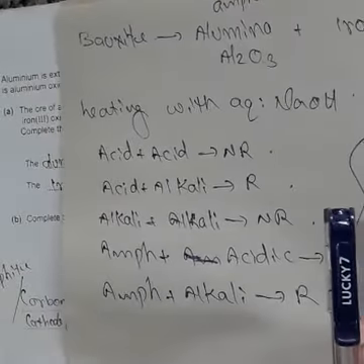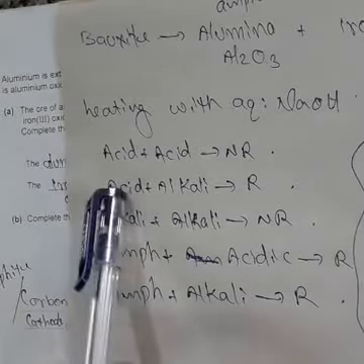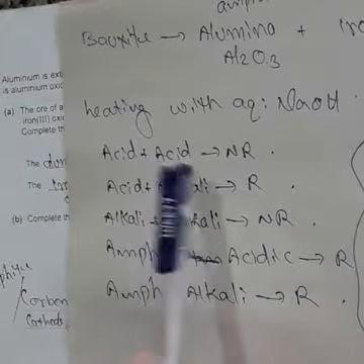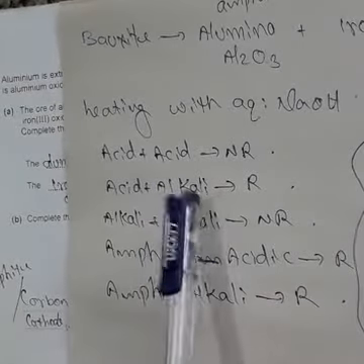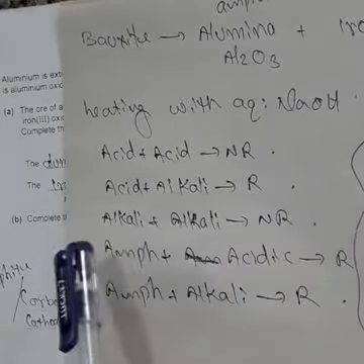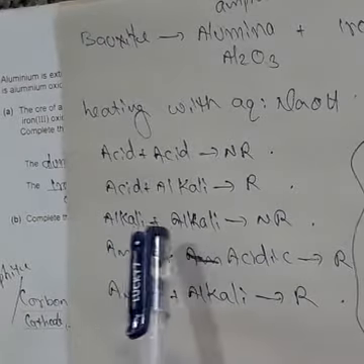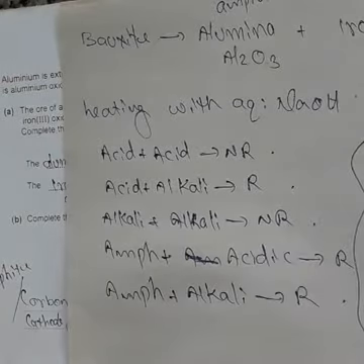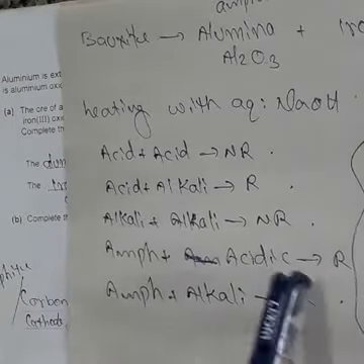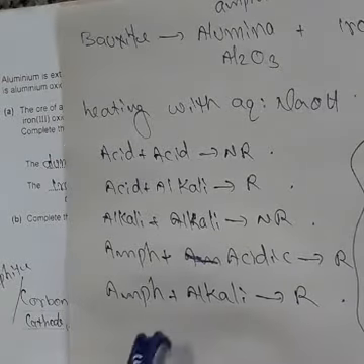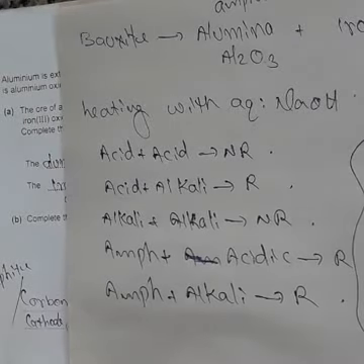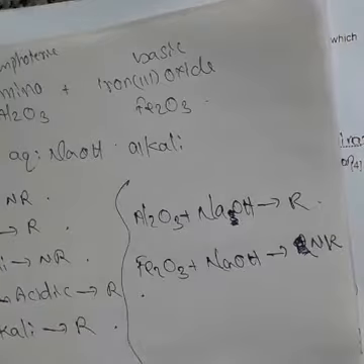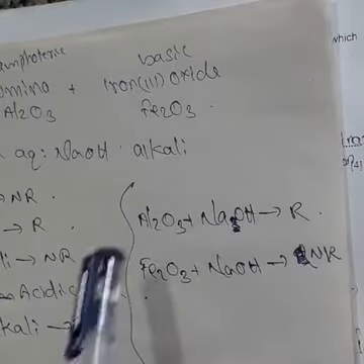Look here. You must remember, acidic and acidic substances do not react. Acidic and alkaline substances react. Alkaline and alkali substances together, no reaction. But remember, amphoteric substances react with acid. Amphoteric substances also react with alkali. Clear? Remember this.